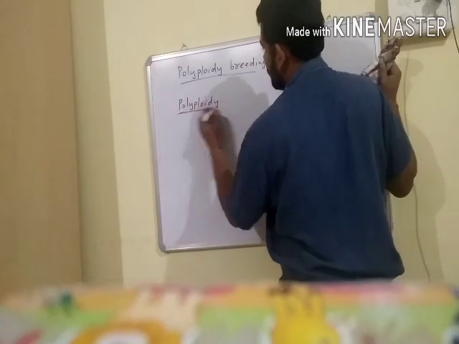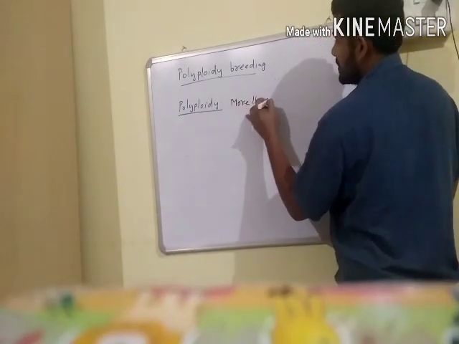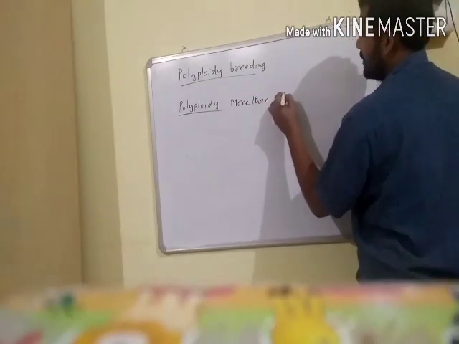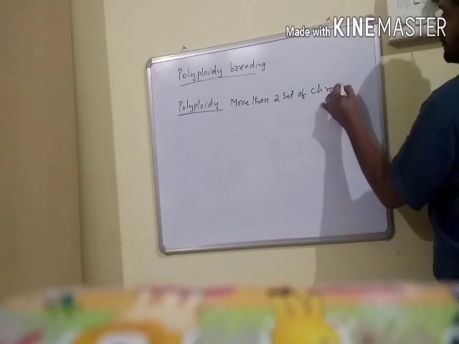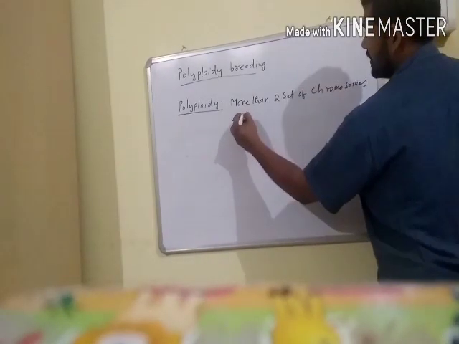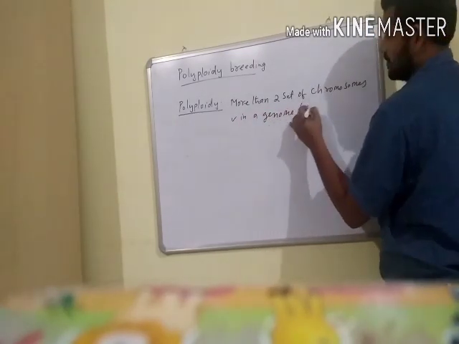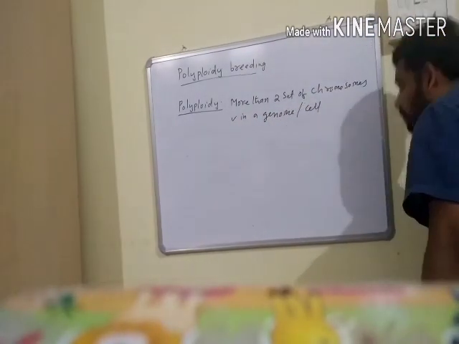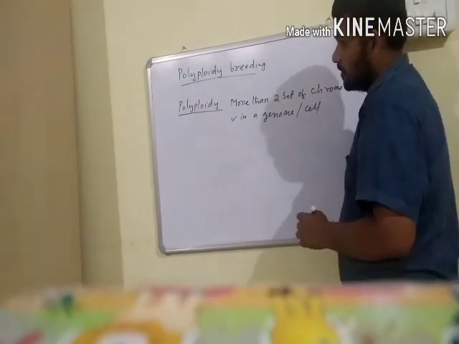Polyploidy means that more than two sets of chromosomes are present in a genome per cell, and this condition is called polyploid.